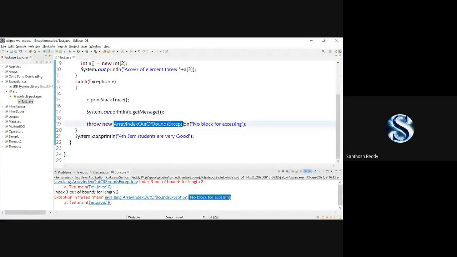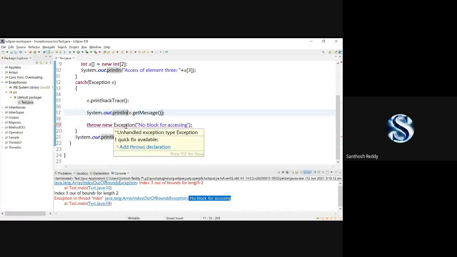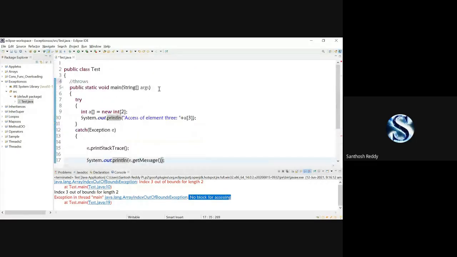Earlier we had written ArrayIndexOutOfBoundsException. Now I'll write Exception. Now you are going to get an error here. Okay, what is it going to show here? It shows add throws declaration. Add throws declaration means you have to write a throws keyword here in the method declaration, and then specify what type of exception you may get.